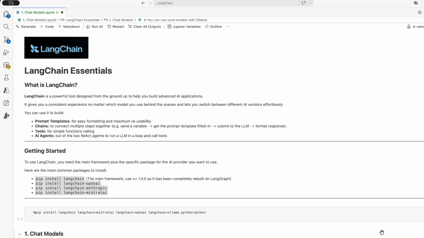We are moving our focus to LangChain now, which is my favorite framework for building AI applications. And there are two main reasons for that. The first one is that it is vendor agnostic. So it's super easy to move an application that is using, for example, Mistral AI to Anthropic, or the other way around, or to use OpenAI. You just need to change one line of code in your LangChain application.